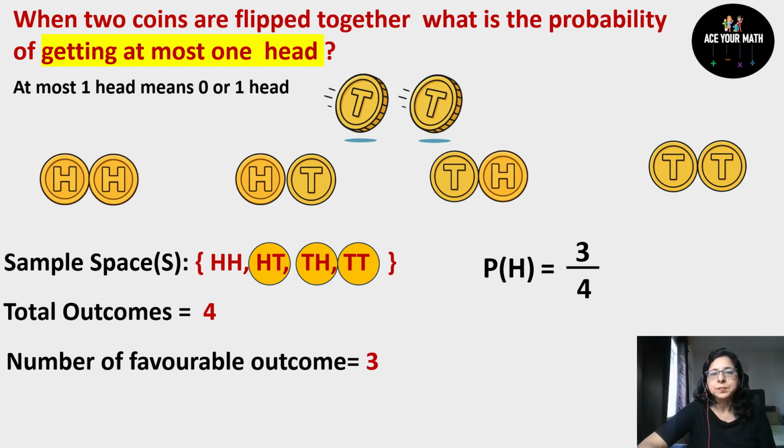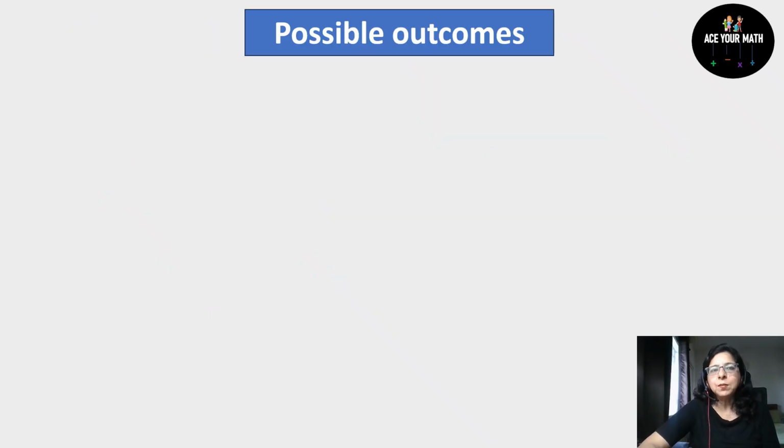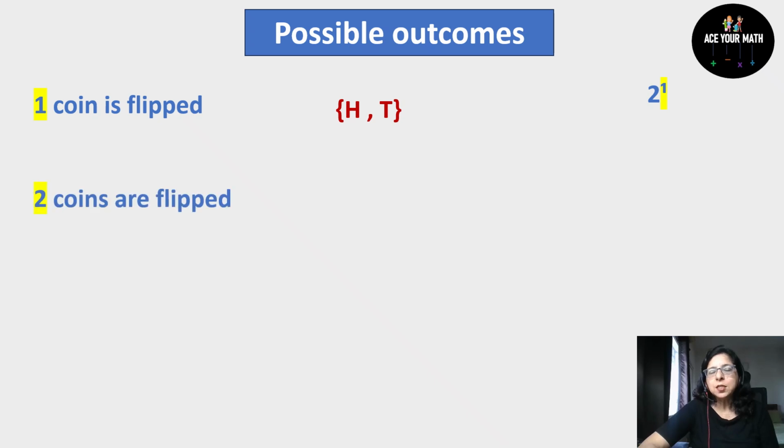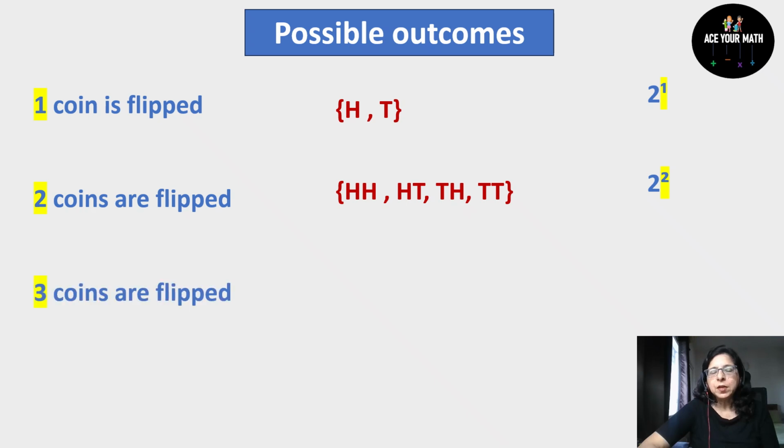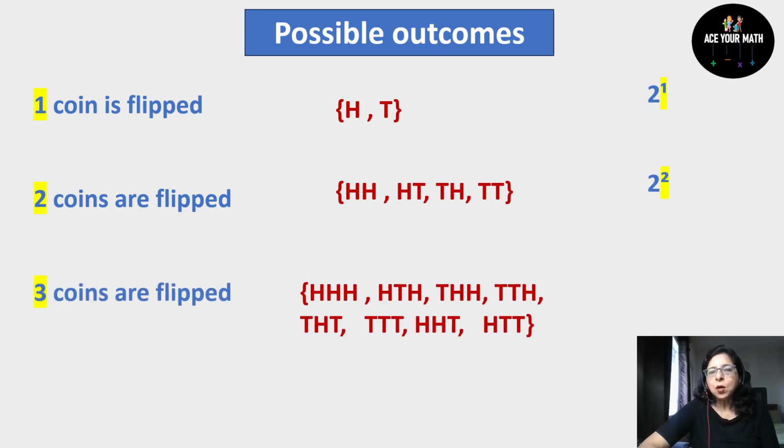Okay. Now let's see how you can find the number of outcomes when you flip a coin. See, when you flip a single coin, possible outcomes are head, tail. So it is nothing but 2 raised to the power 1. Now let's say two coins are flipped. So possible outcomes are 4. So it is 2 raised to the power 2. When 3 coins are flipped, how many outcomes will you get? You will get 8 outcomes because it is nothing but 2 raised to the power 3.